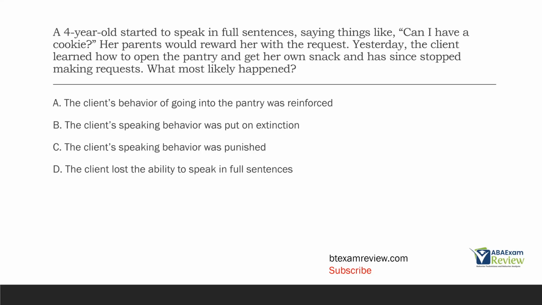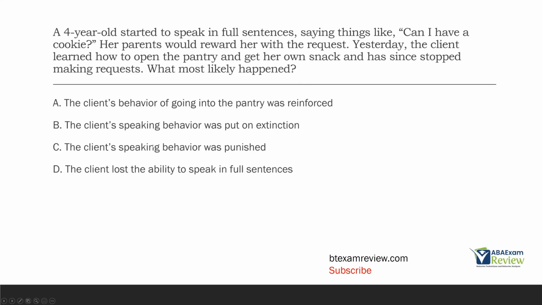So what's most likely happened here? A, the client's behavior of going into the pantry was reinforced. Well, sure, the client opens the pantry, she gets the snack, that's reinforcement. Easily, the behavior of going into the pantry was reinforced.